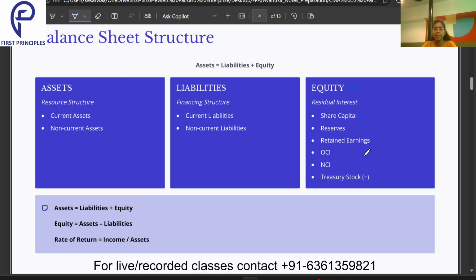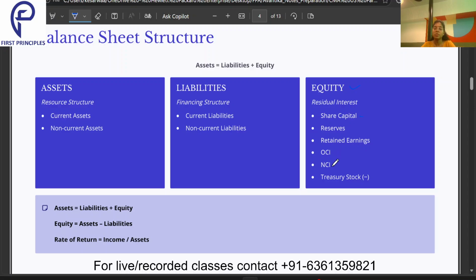We will study this later on, but for now we should just know that in equity we have the share capital, the money invested by the shareholders or the owners; the reserves, any money which we are keeping aside for any future use; then the retained earnings, that means out of the profit some money we keep aside for saving purposes; then the other comprehensive income, any income generated outside of the day-to-day operation, which goes into OCI.